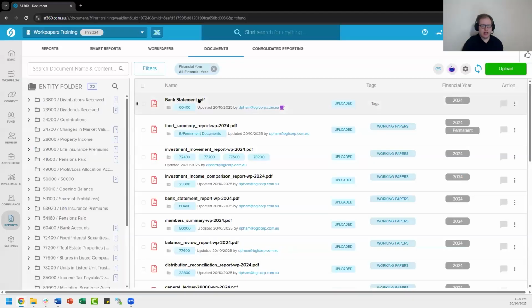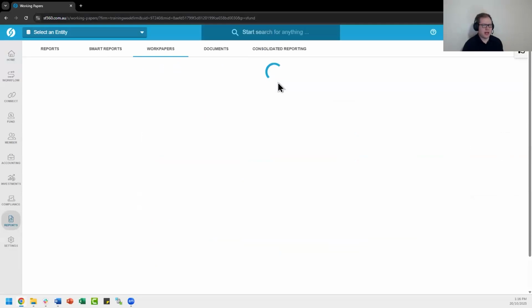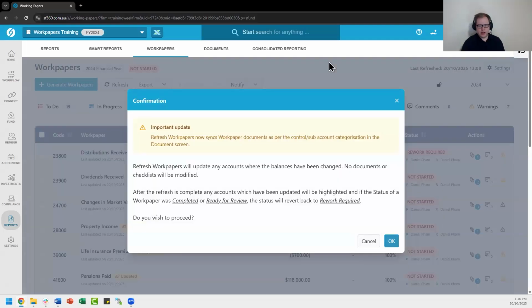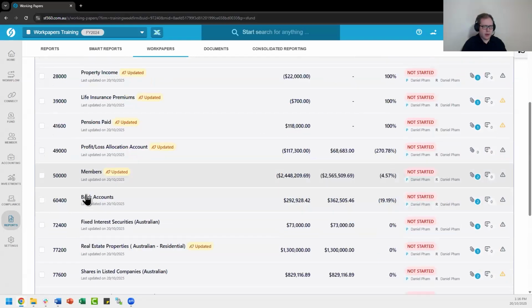That is done, which is great. You can see that it's tagged right here, which is wonderful. The next thing that we need to do is just go back to the Workpapers screen. In a perfect world, you would have uploaded this bank statement a long time ago when processing the fund and would have had that tagged automatically so that when you went to generate the Workpapers, that would be automatically attached. However, if I can refresh these Workpapers, then I can show you in our bank account here